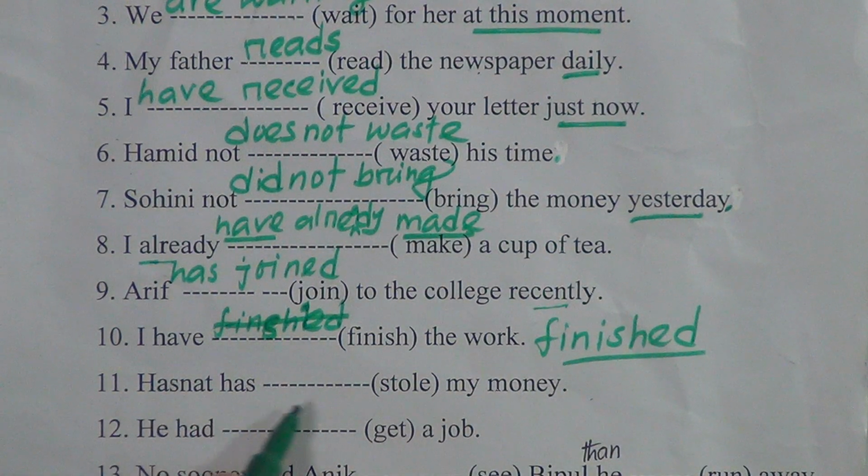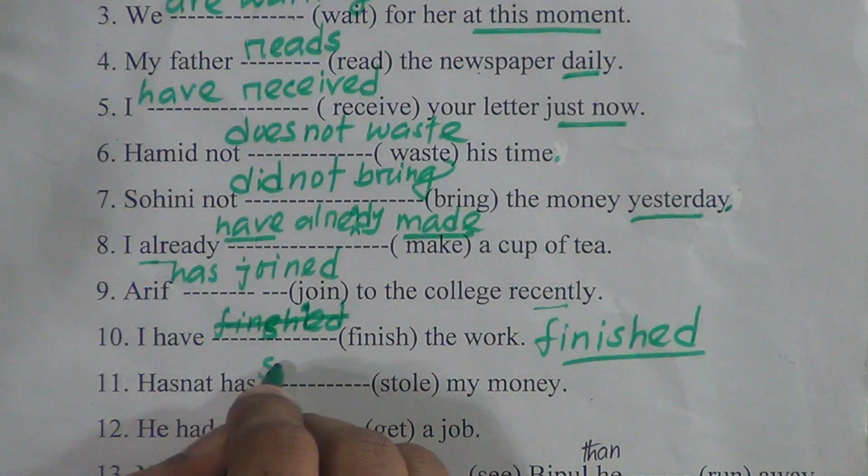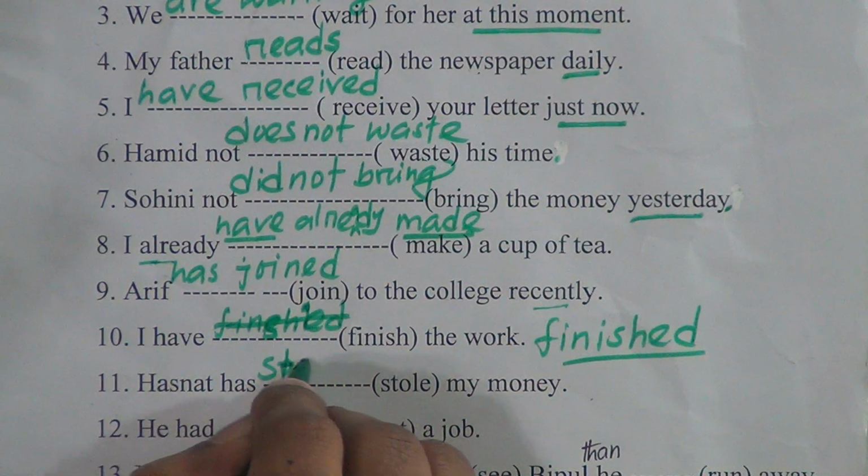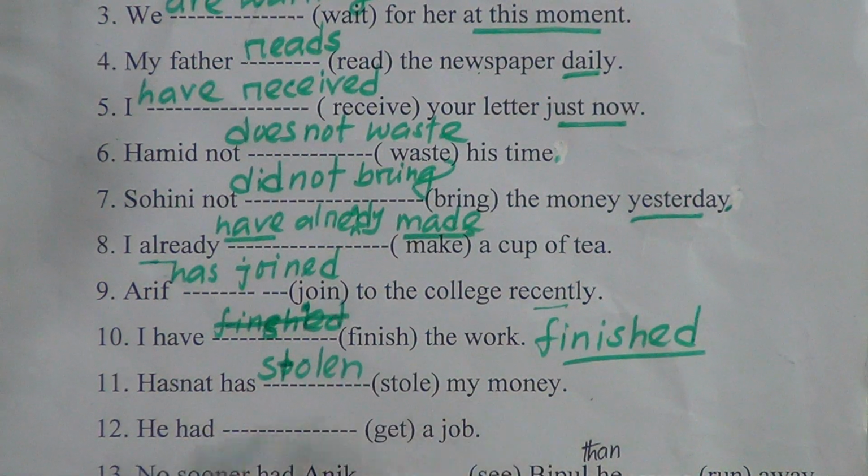Number 11, Hasnan has (steal) my pen. So after has, what will you put? Past participle of the main verb. So Hasnan has stolen my pen. Number 12, he had dash (get) a job. After had, we have to put the past participle of the main verb. He had got a job.